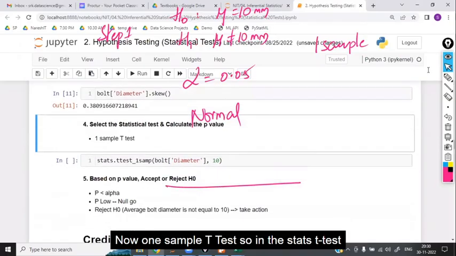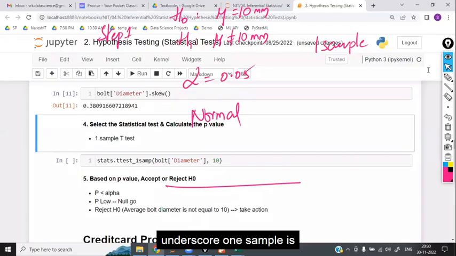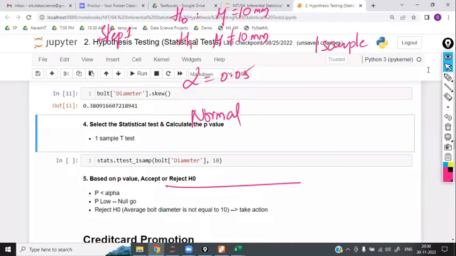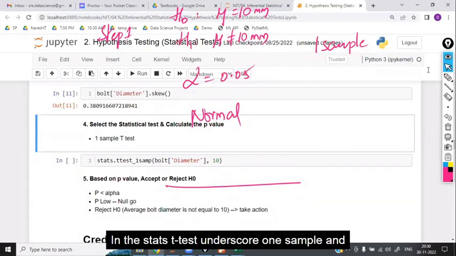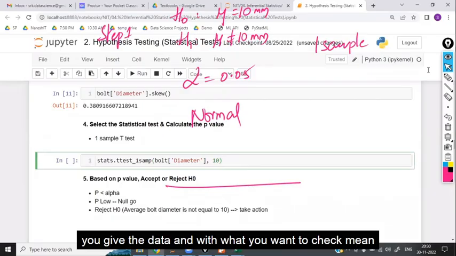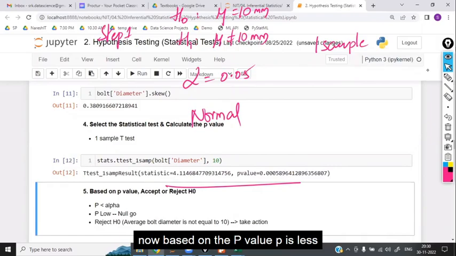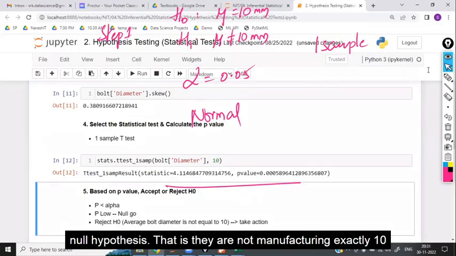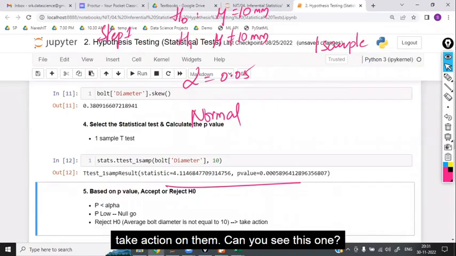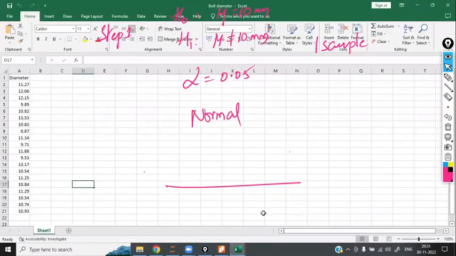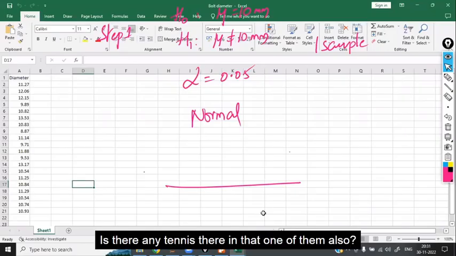Now, one sample T test. In stats, ttest_1samp is the function available. You give the data and the mean value of 10 that you want to check, and you will get the p value. Now based on the p value, p is less than alpha, p low, null go, reject the null hypothesis. That is, they are not manufacturing exactly 10. Take action on them. Can you see this? Is there even one bolt of 10 in that?